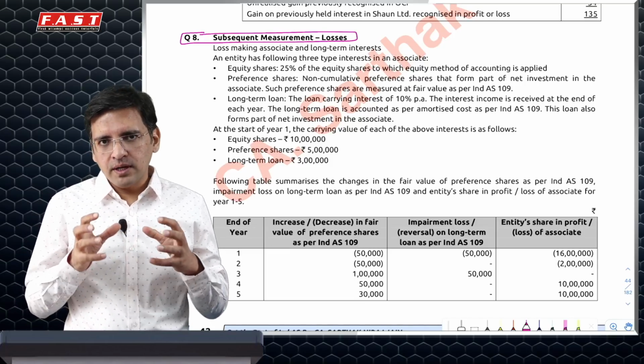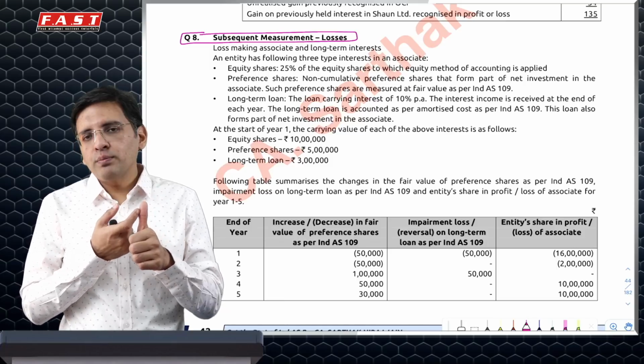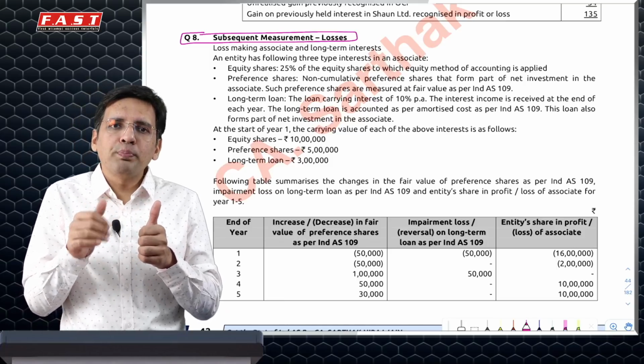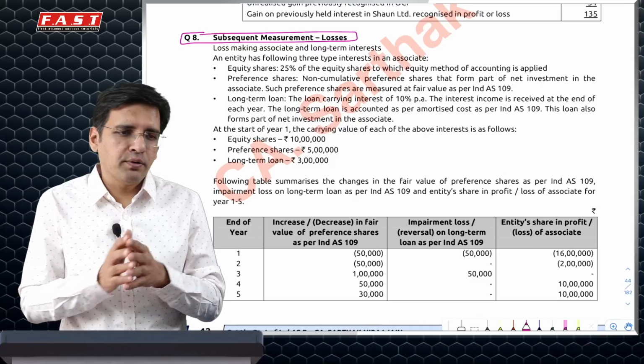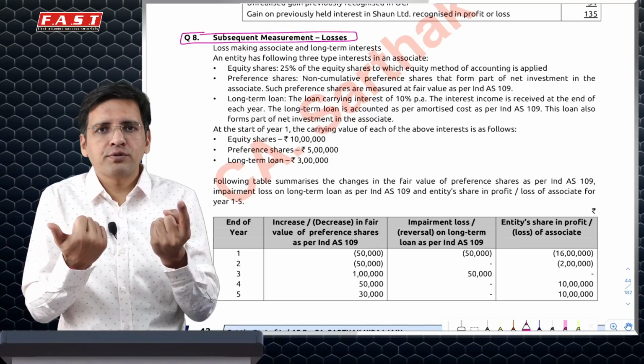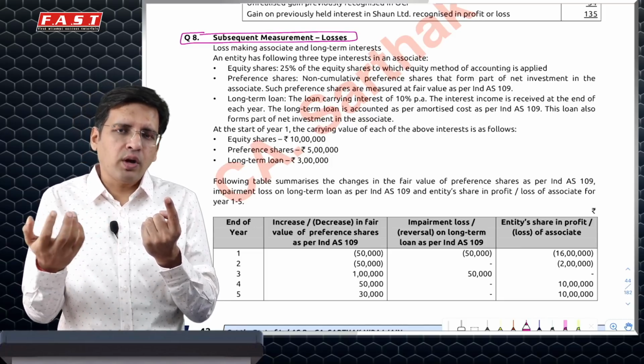Now the problem which comes is, say I have invested 20 rupees for 20% equity shares of Paytm, and I have also given a loan to Paytm. Or in my example, 20% investment was made for 100 rupees. I have also given a loan of 100 rupees to Paytm, and this is not at market rate of interest, as a support I have given.